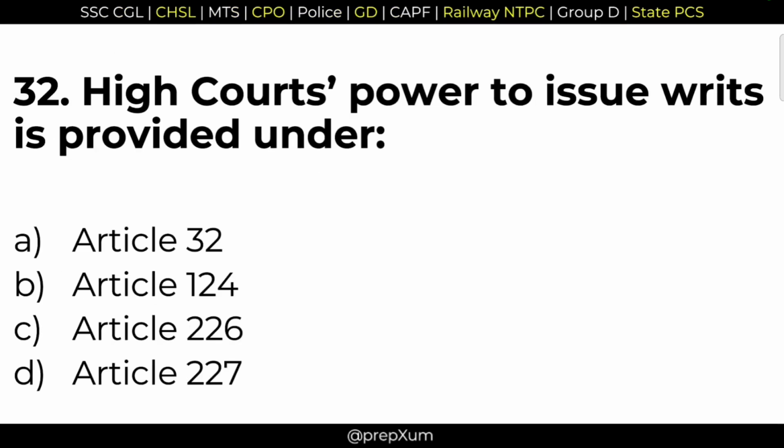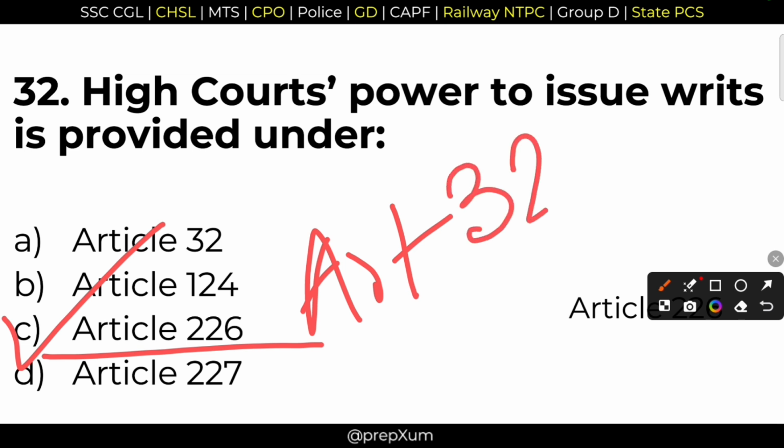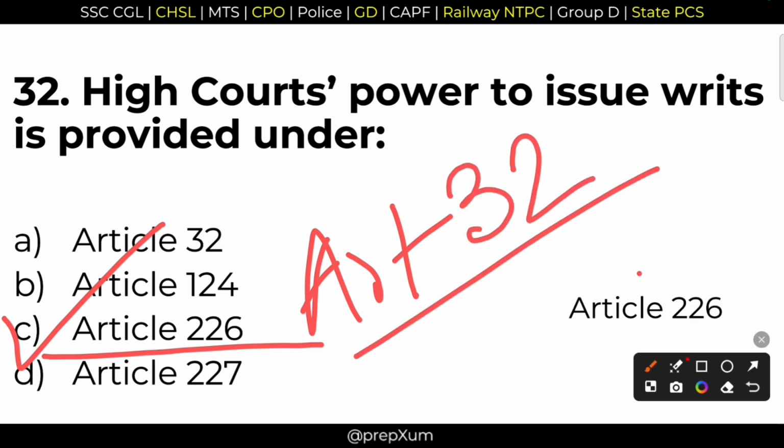32. High Court's power to issue writs is provided under which article? Option C, Article 226. The High Court can issue writs using this article, Article 226. The Supreme Court can issue writs under Article 32, but for the High Court, it is Article 226. Okay. And you have to remember that the High Court has wider jurisdiction as compared to the Supreme Court. I have created a video on the Judiciary. Please go and check it out. The video is already available in the playlist.